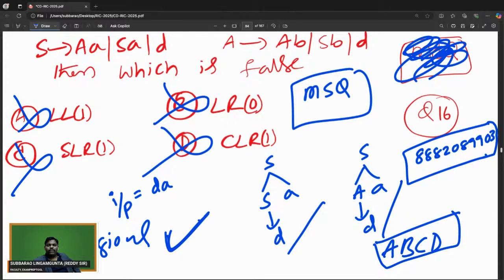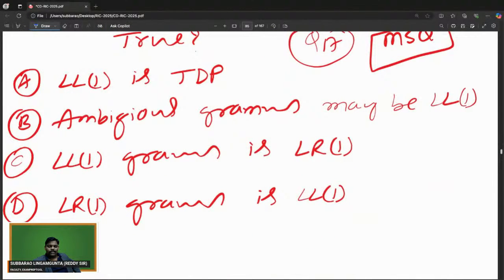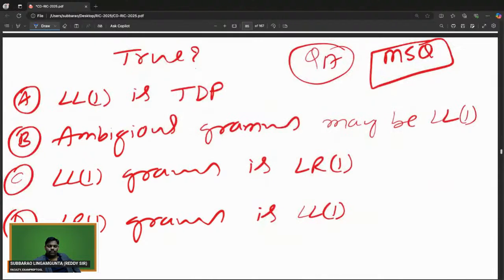If everyone is comfortable with this, we can move to the next one. Can you try this? Which one of the following is true?